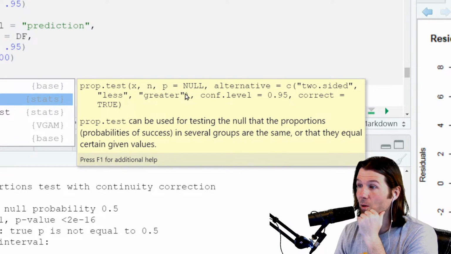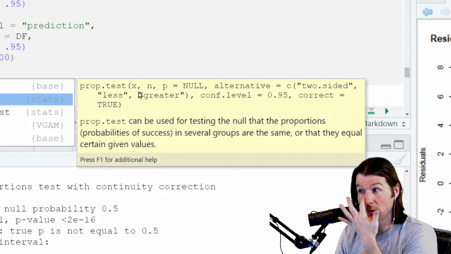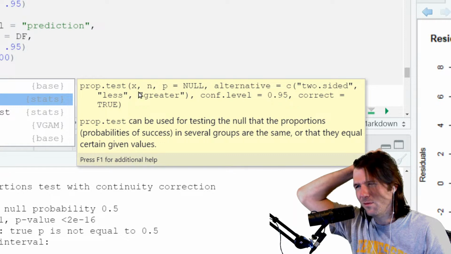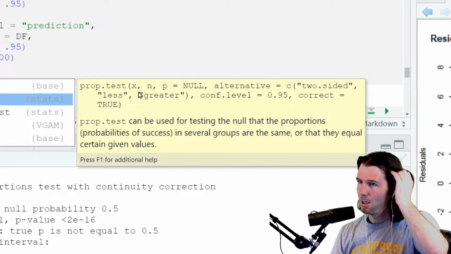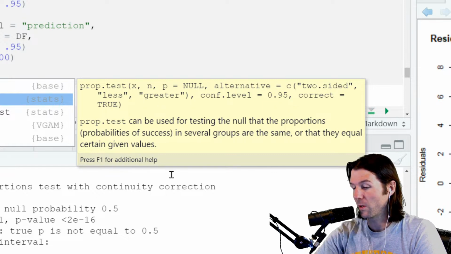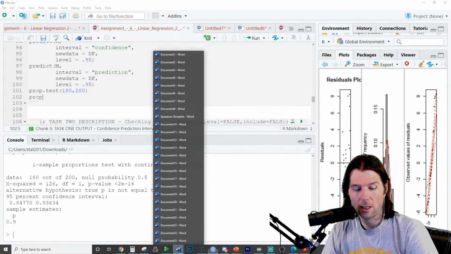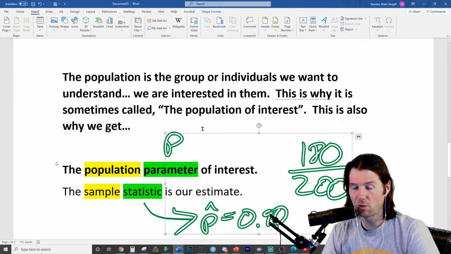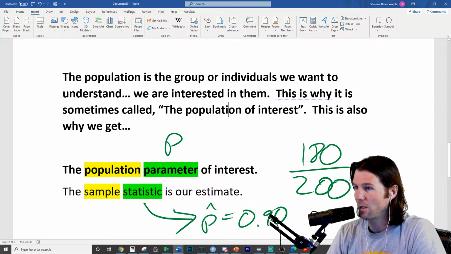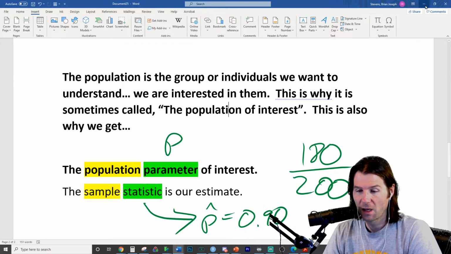Do not worry, you do not need to know all this coding, but you would need to know for our class that X is the number of successes when we do this sort of question on chapter 15. X is the number of successes, N is the sample size, and then P is the true proportion. And we were just seeing something very similar to this a half second ago over here when we were looking at this, and we saw P is the true, because we're interested in the true proportion of people who like Taco Bell. And in our sample, we saw 90% of them like Taco Bell.